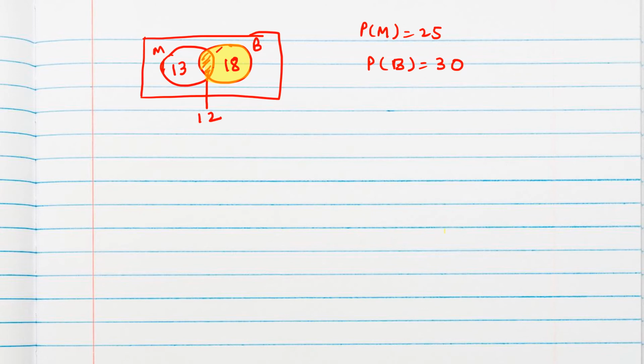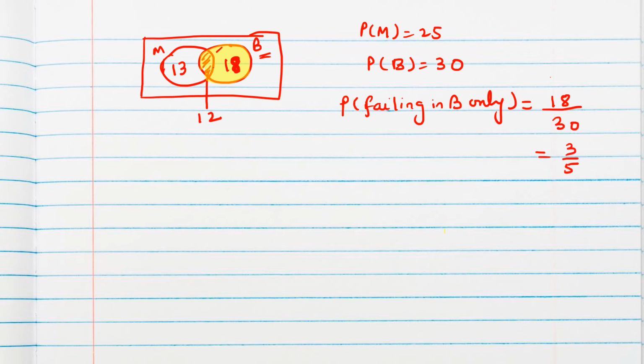So asking the probability of passing in maths, given that it is known he failed in bio, means asking the probability of failing in B only. Both are the same. So for this we take 18. 18 students are those who are failing in bio only, and how many in total are failing in bio? 30. So directly the answer will come as 3 by 5.